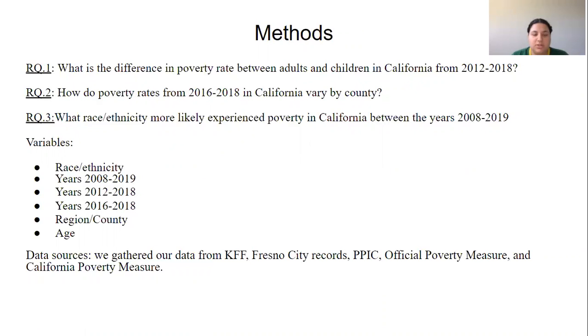Methods. The three research questions we used when conducting our research were: what is the difference in poverty rate between adults and children in California from 2012 to 2018? How do poverty rates from 2016 to 2018 in California vary by county? And what race/ethnicity more likely experienced poverty in California between the years 2008 and 2019? The variables we used were race, ethnicity, years 2008 to 2019, 2012 to 2018, 2016 to 2018, region, county, and age.